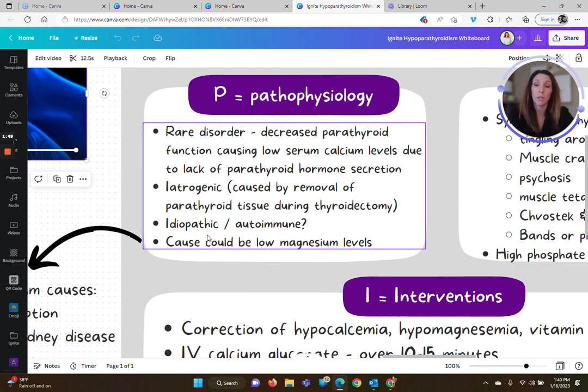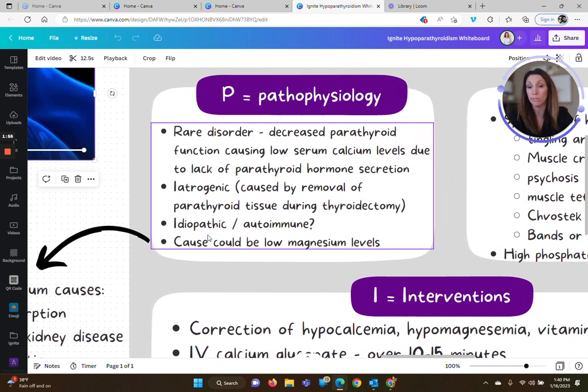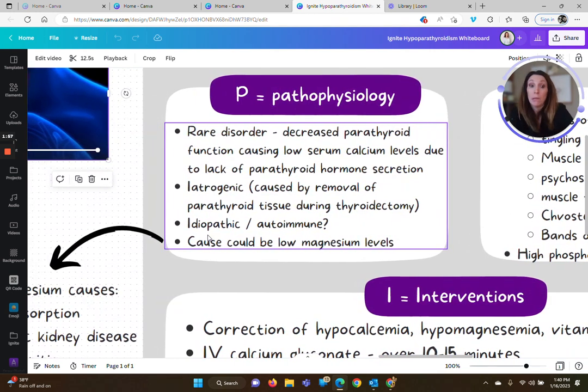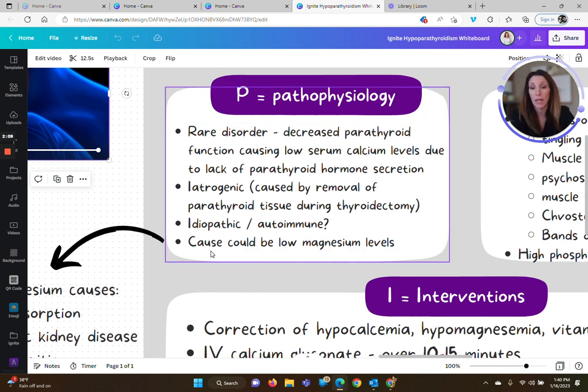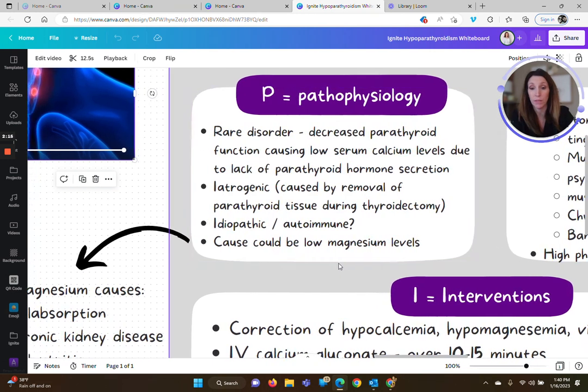It could also be an idiopathic problem, which, if you remember, is the medical term for "I'm not sure, I don't know why that happened." But it's thought maybe it could possibly be an autoimmune issue, so a problem with the body attacking it. And they also think that potentially it could be due to low magnesium levels. Okay.